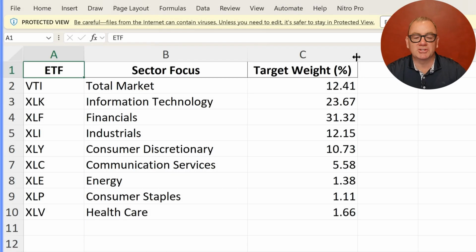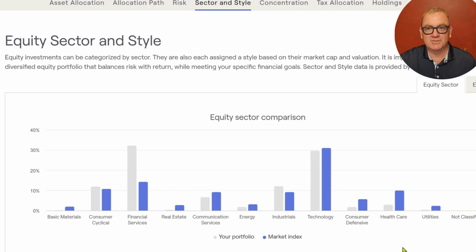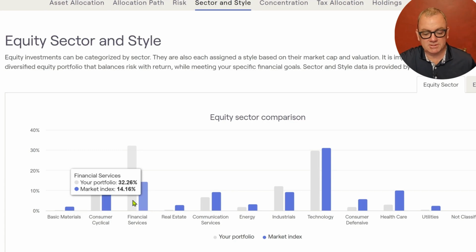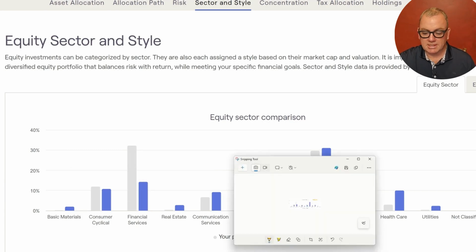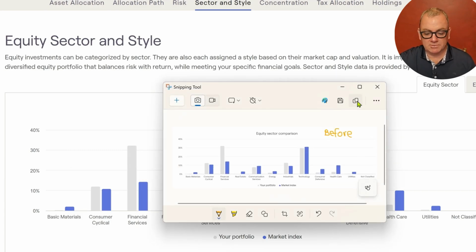So suggested weights and current allocations now. I'm going to turn this into number of shares and then re-upload it to the financial planning software and see if there's a difference. So this is the new version right here. Technology stocks at 29.6. Financial services at 32.2. How is that different from the previous one?